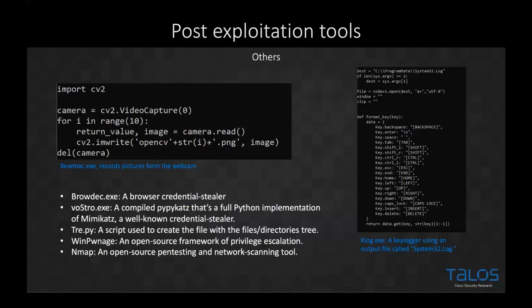We see some privilege exploitation tools in WinPwnage, and then Nmap to do network scanning. So the PoetRAT actor had the capability to carry out lateral movement if they wanted. They had the right post-exploitation tools with them to find out information of the user. They had a copy of PyPyCats, which is a Python implementation of Mimikatz, so they could have a credential stealer on the machine. So with these sort of 6 to 8 tools that PoetRAT has brought along with it, we now have the capability really to move everywhere and anywhere about this infrastructure.